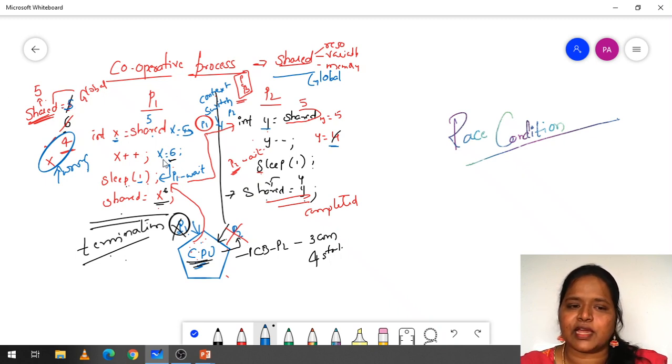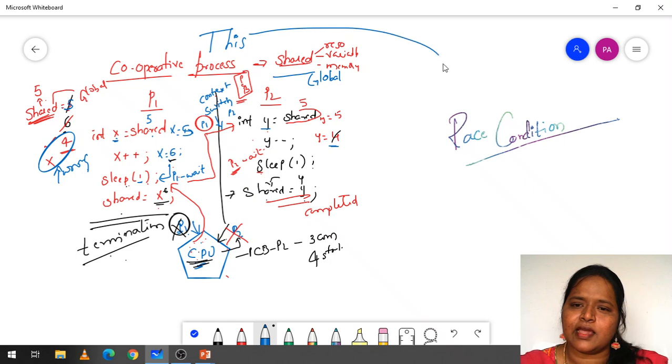So here we have assigned a variable, x equals to 6. If the increment is done, 5 has to go to 6, then this 6 has to be decremented, in the sense the 6 has to be decremented to 5. But here we are going to get the answer 4, which is a wrong answer. This condition we call a race condition.